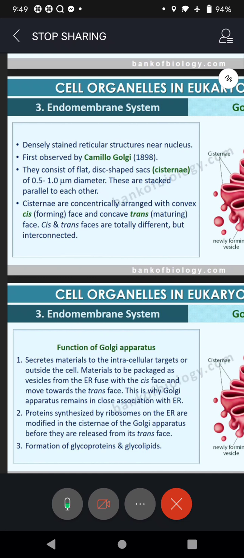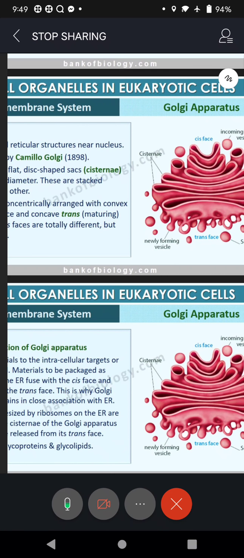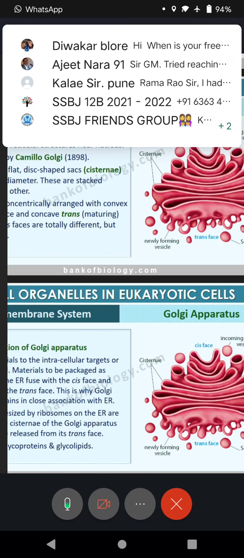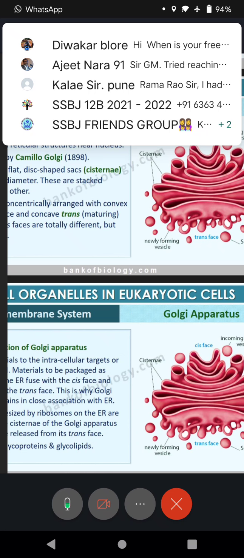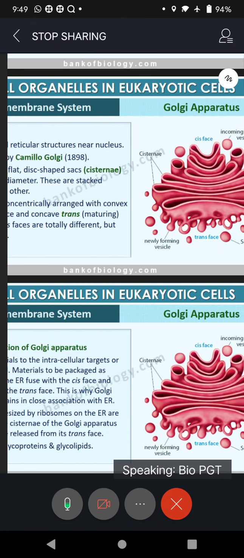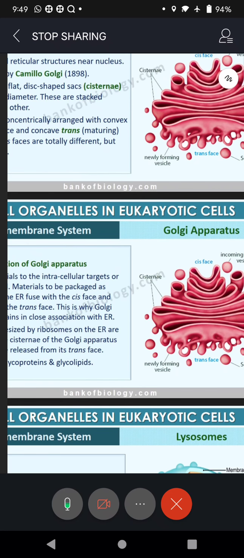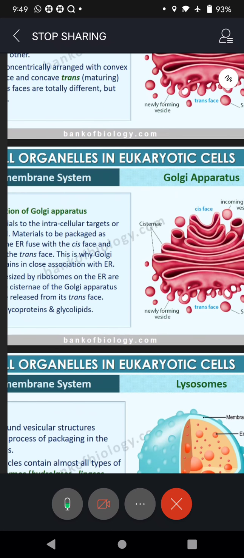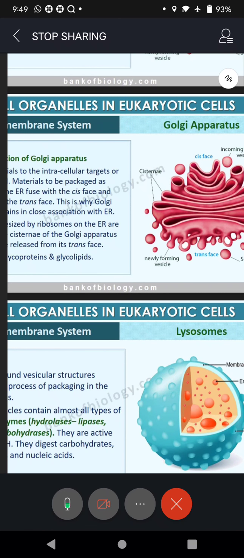They are very small, 1 nanometer, and the cisternae are concentrically arranged with the convex face. That's why we say cis face, and down we say trans face because it is concave in shape and it is matured. So at the bottom, at the trans face, the cisternae are matured, whereas on top, the cis face side, it is immature. Okay, is it clear? And the cisternae on maturity, as you are seeing, will form droplet or round, spherical structures. You can see here in the diagram.